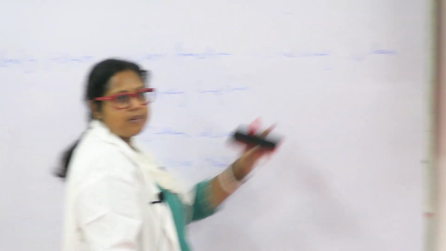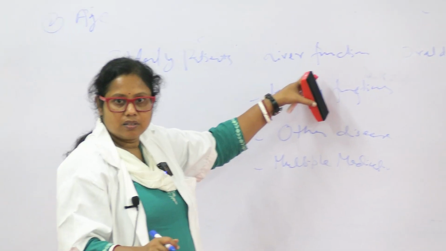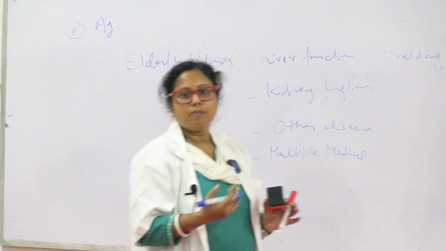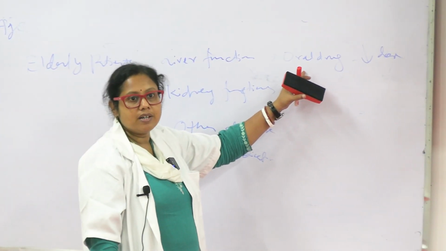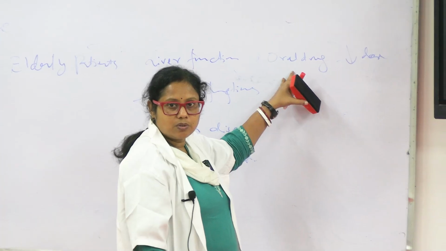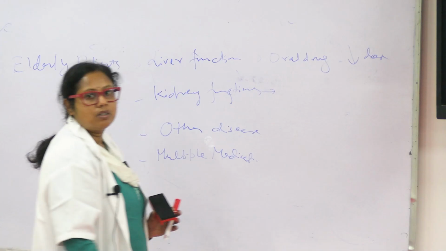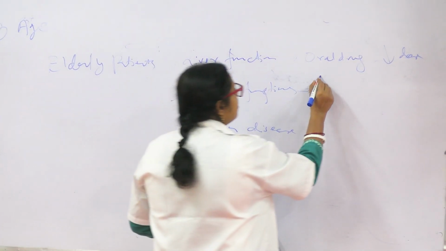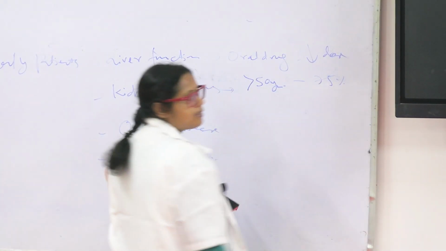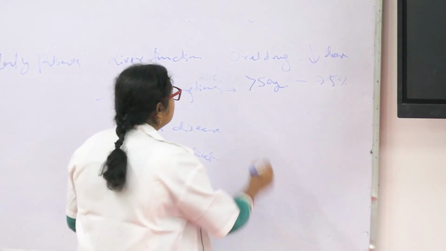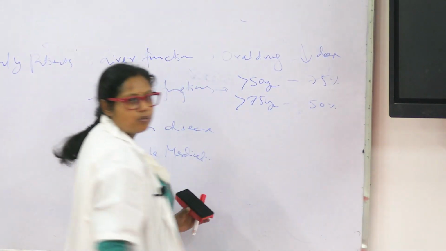Why? Their bioavailability increases. Why? Because their liver function is decreased. So, fewer enzymes are available for metabolism of the drug. First pass metabolism is decreased. More drug is present in the plasma for action. So their dose should be decreased. For kidney functions, for more than 50 years of age, the dose should be 75% of the standard adult dose. Okay. More than 75 years old, 50% of the normal adult dose.